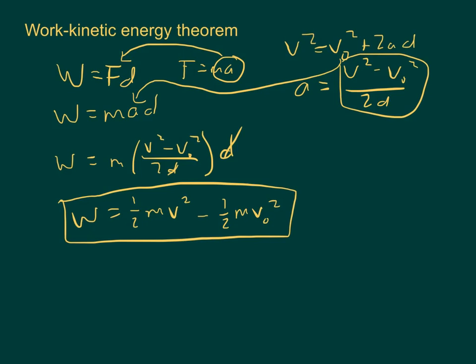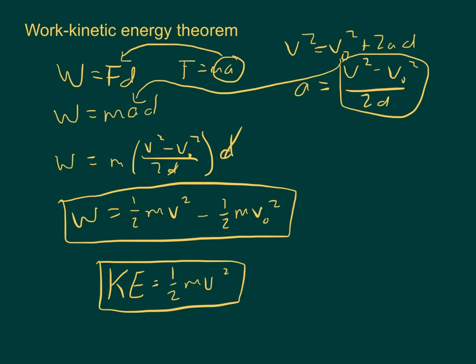Kinetic energy is the energy of motion and is equal to 1/2 mv squared. So you can see where the name comes from now. So work for us is going to cause a change in kinetic energy. This is our expression for kinetic energy, and this would be kinetic energy final minus kinetic energy initial. So it's a change in energy. So another way to write it would be that work is equal to a change in kinetic energy, which should make sense to us.